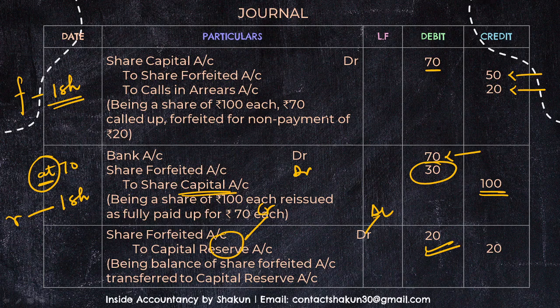that is 20. Now since in this question, as you can see, premium has not been mentioned anywhere. Why? Because again I'm repeating, since the premium was paid, that's why we simply ignored it while doing the question. Same kind of entries are passed as in case of forfeiture of shares originally issued at par.